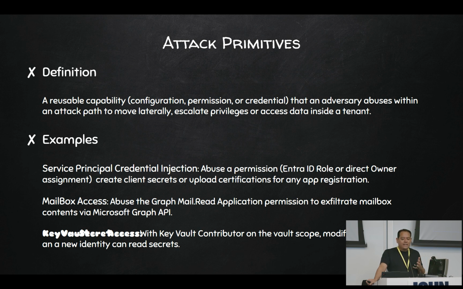So all attackers have to do is find the right identity that has the right permission to then abuse this legitimate feature of the Microsoft Cloud or 365, which is to read emails programmatically, and add that step as part of your attack chain, right? So these are the attack primitives. We're not talking about vulnerabilities. We're just talking about legitimate features that can be abused by attackers given the right circumstances.